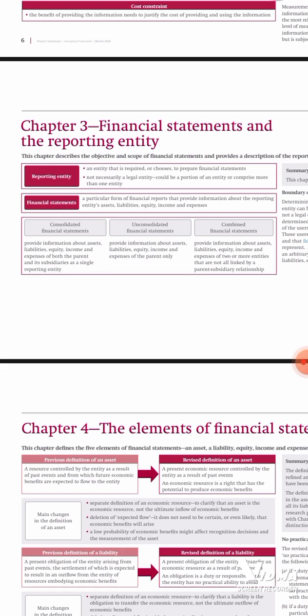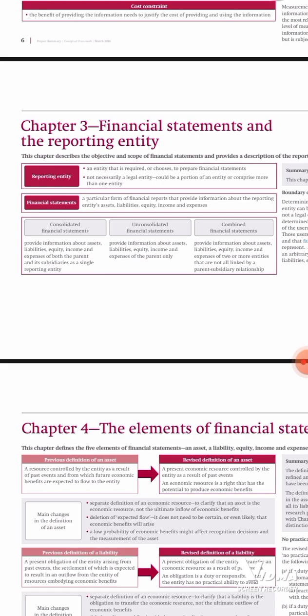There are different forms. But what's the role? Providing information about the reporting entity's assets, liabilities, equity, income, and expenses. Those are the elements of financial statements. We'll look at them. Whereas the reporting entity is that entity that is required or chooses to prepare financial statements. You may be required by law to prepare the financial statements, or you may just choose to. Whatever you are, you become a reporting entity.